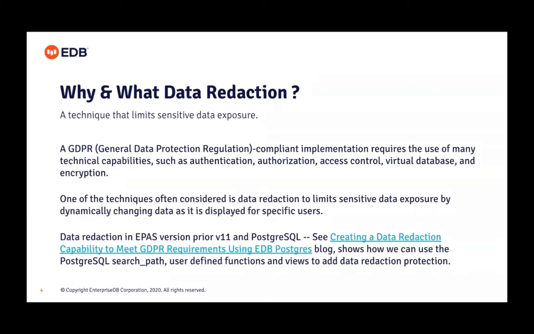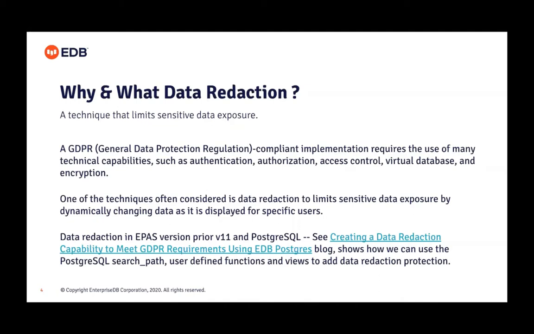Later we have the access control, where currently in database we usually grant access to that table and other database objects using this access control methodology. Then we have the virtual database, where some columns or some rows are hidden from user to user. Currently EPAS has VPD policy, and EPAS also supports the Postgres RLS policy for this virtual database concept, and encryption.